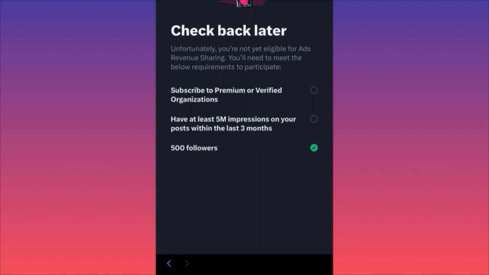So if you pay for Premium, if you verify yourself, if you have this 5 million impressions, and you have over 500 followers, you can simply be eligible and you can get, I don't know how much money.